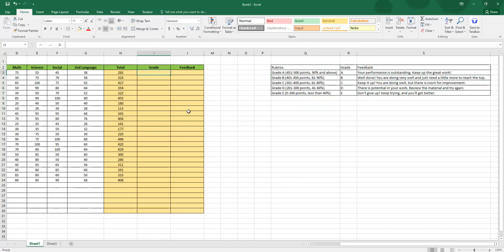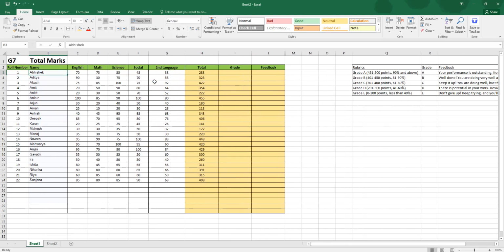Now we're going to grade here. Now let me give you a disclaimer. This table is not necessary to grade here. Okay, it's not necessary, and we're going to actually write a long formula, but remember that the formula is going to be based on these numbers here: 0 to 200, 201 to 300, 301 to 400, and so on.